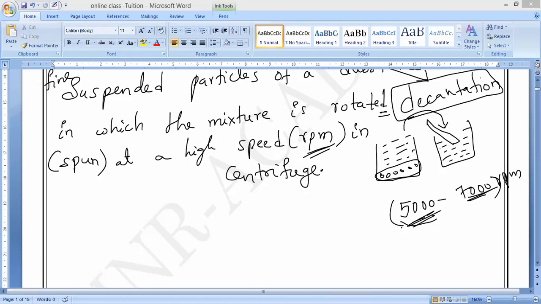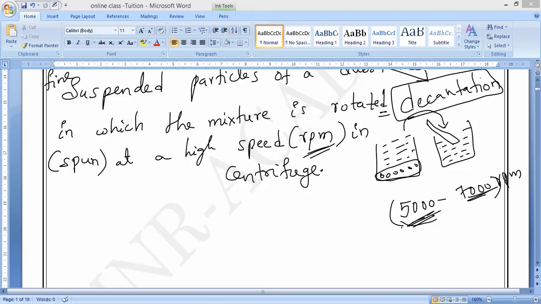Centrifugal force. The force exerted by this spinning inside is known as centrifugal force, because inside it is rotating. Centrifugal force acts on the suspended particles, which forces them to settle at the bottom. If they are heavier they go to the bottom; if lighter, they come to the top. Always denser particles will be at the bottom and lighter particles at the top. Do you understand, guys?